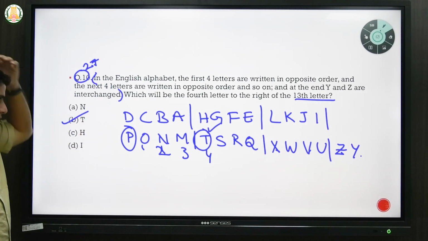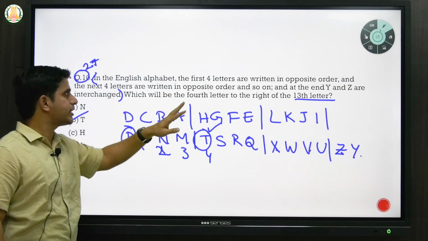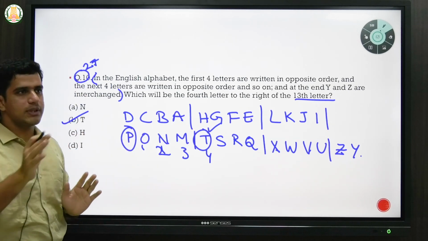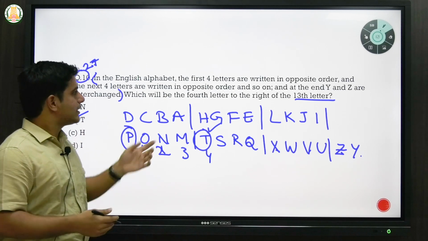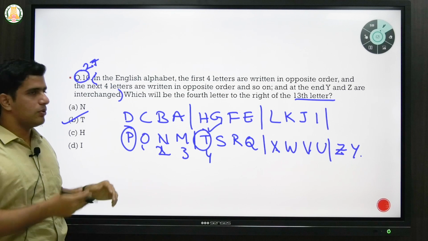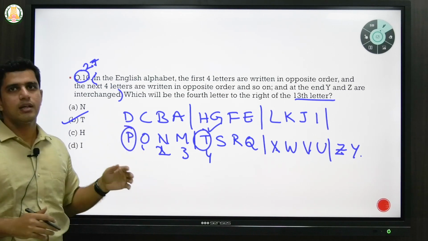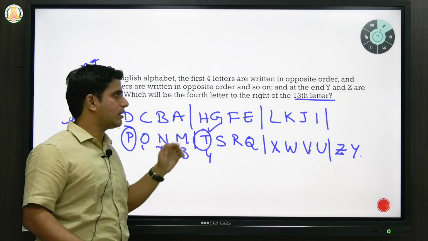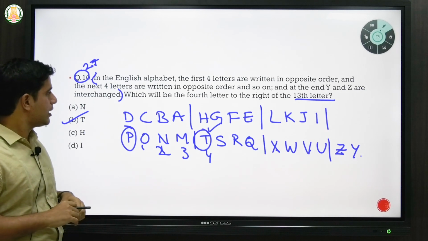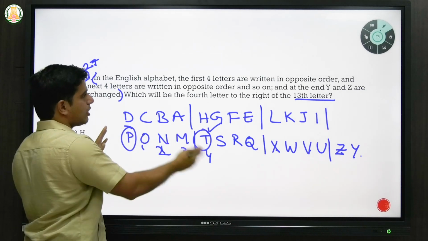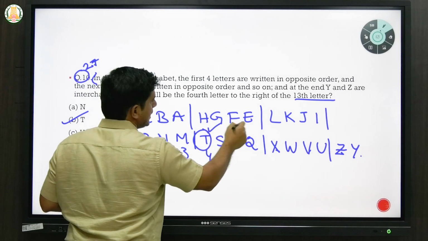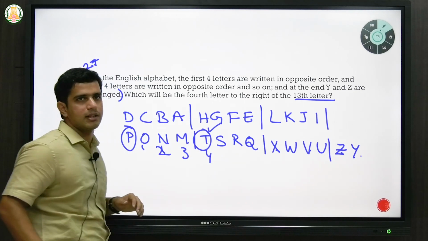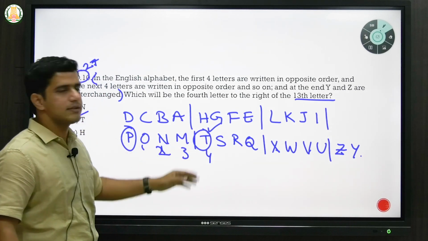Okay. So my suggestion would be, generally you have 2-3 such questions which deal with the alphabetical order. So you always write down the alphabet from A to Z in one place in your rough copy, and then accordingly change that order and see. That will be convenient for you. You can use the rough space that is given at the back of the paper to solve such questions. Okay. The only mistake would be sometimes putting them in the wrong order, like here in confusion I might put H, G, E, F or let's say H, F, G, E, something like that. So make sure this order is written correctly. If there is no mistake here, then you can easily find your answer.